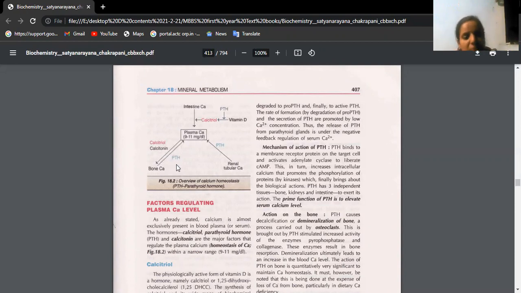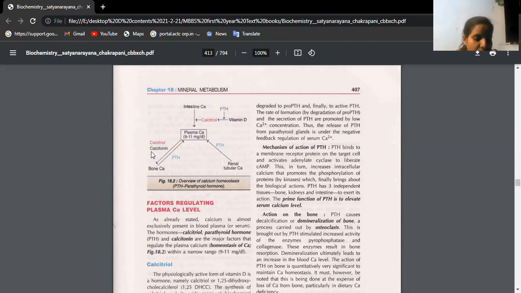PTH, parathyroid hormone, will be helping further. If calcium levels are already high in the blood, more than required, then that calcium will be deposited in the bone with the help of calcitriol, the active form of vitamin D3, and calcitonin. Calcitonin is a hormone coming from the thyroid gland.